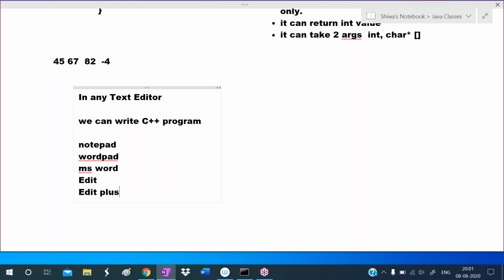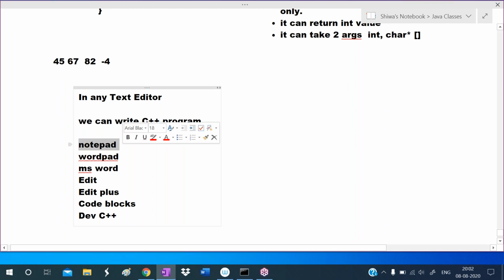Or you can use editors like Edit Plus to write the programs. Other editors like Code Blocks and Dev C++ you can also use. Like this, several editors are available. So in any text editor we can type this C++ program. On any system Notepad is available, so now I write the first program in Notepad. You have no need to install any other software, since Notepad comes along with the operating system. In Notepad I will write, and later I will explain the programs on Edit Plus.